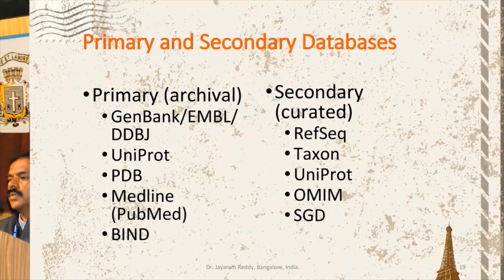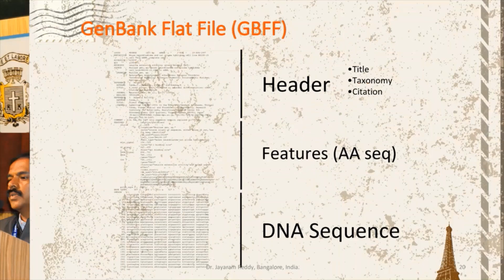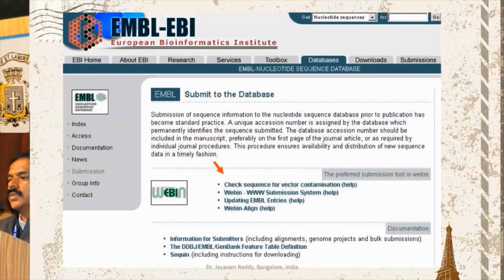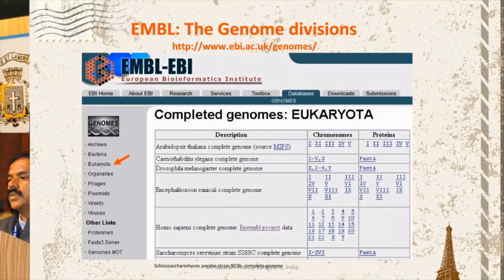Databases are broadly classified into primary and secondary. GenBank is a primary database. This is the GenBank flat file. This is how the information on GenBank is available. This is EMBL EBI, the European Molecular Biology Laboratory. This is a very important database available in Europe, and this is about the genome division of the EMBL.